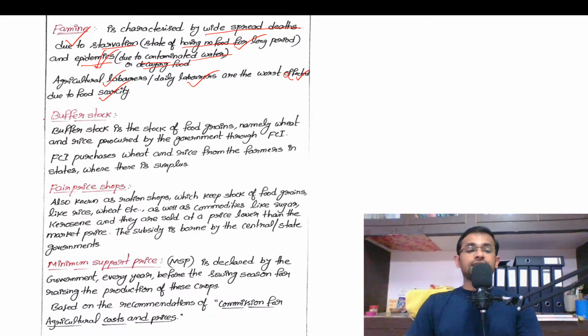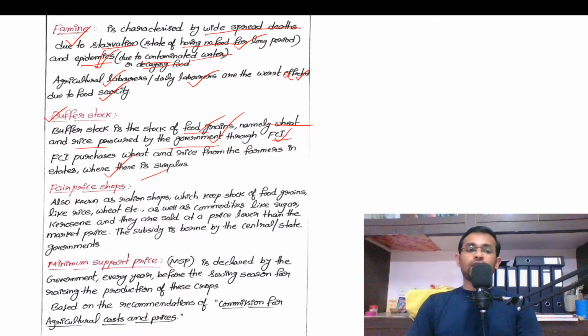Then next term, buffer stock. What is the meaning of buffer stock? Buffer stock means the stock of food grains, namely wheat and rice, procured by the government through FCI, Food Corporation of India. Okay, it procures the food grains from the farmers of the surplus states. That means where there is a surplus of rice and wheat in a state, the FCI procures the food grains. Okay, that is called buffer stock.